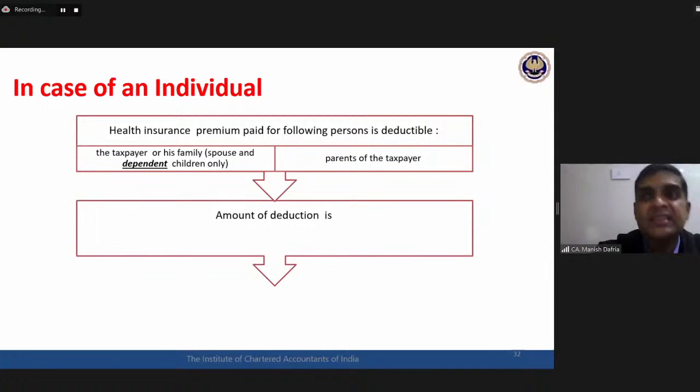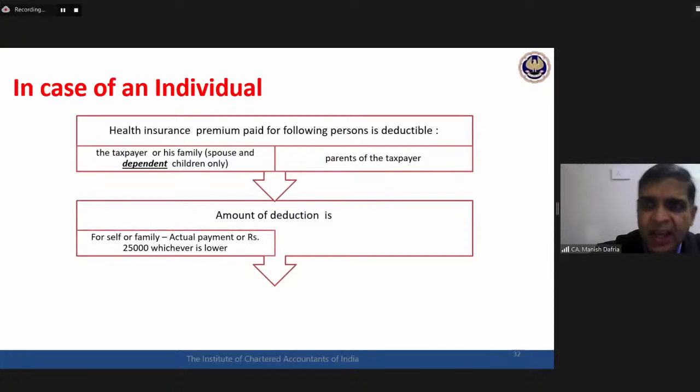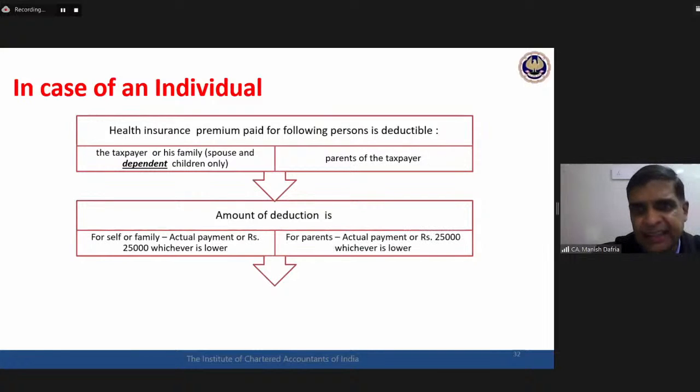Now, how much is the deduction available? The quantum of deduction. First category, that is self and family, maximum up to 25,000. Second category, that is parents, another 25,000. Now these are two separate limits and both will operate independently. For the first category, self and spouse and dependent children, 25,000.